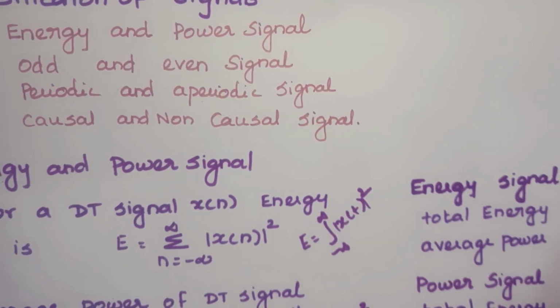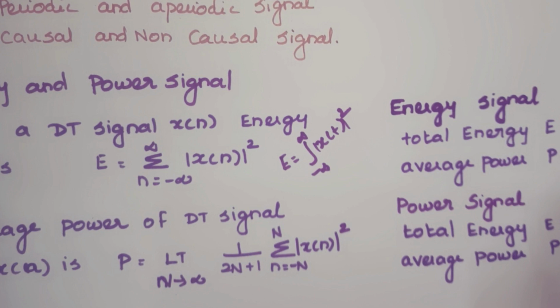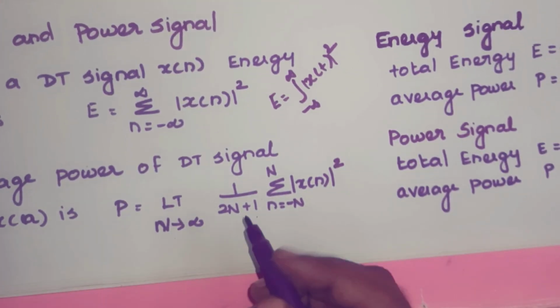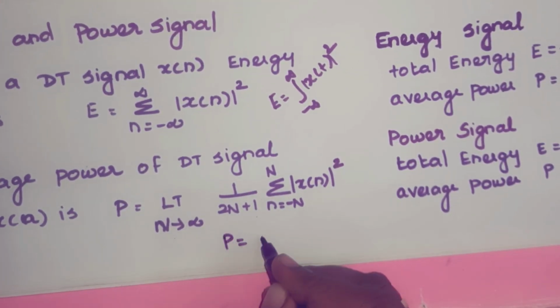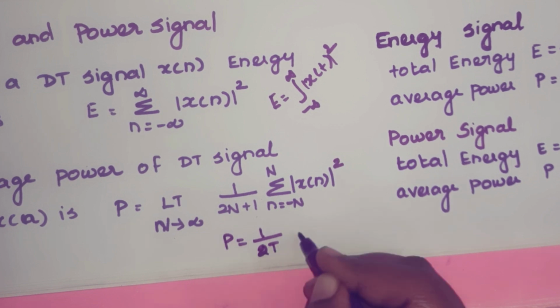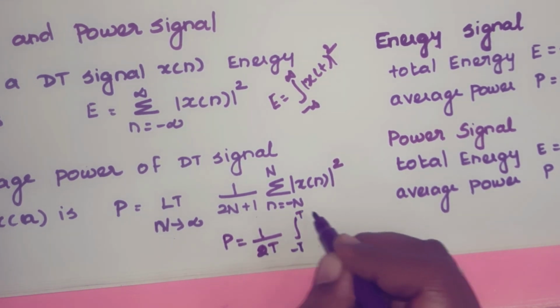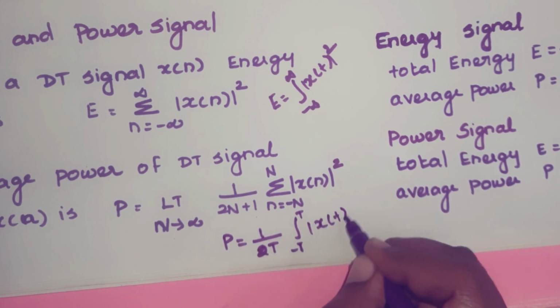And the average power of the discrete time signal is P equal to limit n tends to infinity 1 by 2n plus 1 summation n is equal to minus N to capital N modulus of x of n the whole square. And this is for discrete time signal. And for continuous time signal, P is equal to limit T tends to infinity 1 by 2T, that is the total period, integration from minus T to plus T modulus of x of t the whole square.